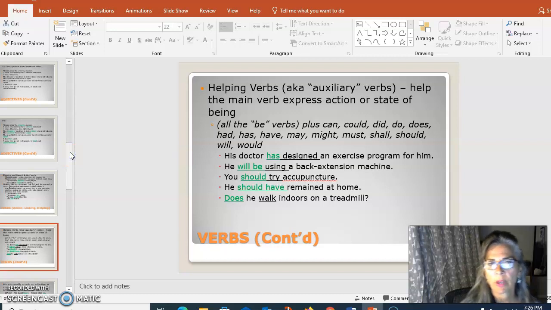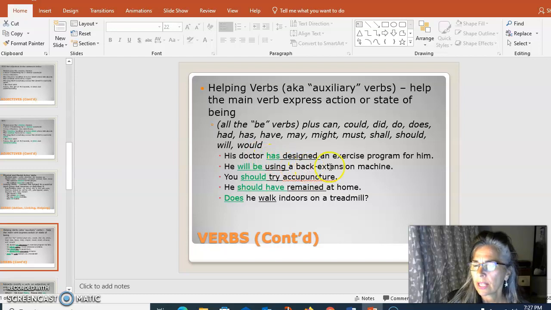Talk about helping verbs. So we already talked about the action and linking verbs. So we're going to talk about verbs as helpers, also known as auxiliary verbs. They help the main verb express action or some state of being or time or mood or aspect. So all the be verbs can be helping verbs: is, are, was, were, am, plus words like can, could, should, did, do, does, had, has, have, may, might, must, will, and would. All right.